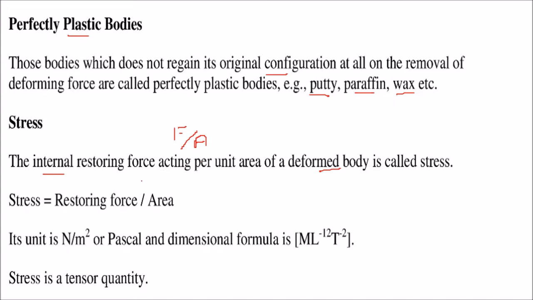This is called stress. So stress is simply given by the restoring force per unit area, that is, divided by area. Since force is in Newton and area is in meter square, the unit is Newton per meter square, or Pascal. Force upon area is generally spoken of as pressure. So it's Pascal, and the dimensional formula is this one. Stress is a tensor quantity.